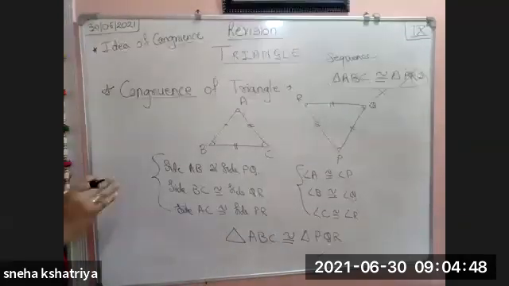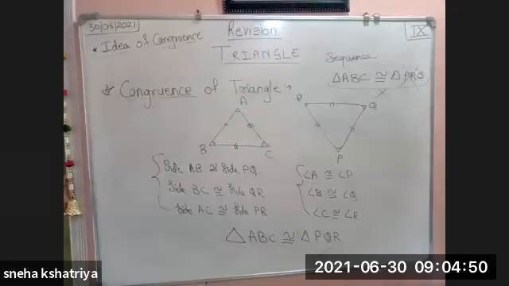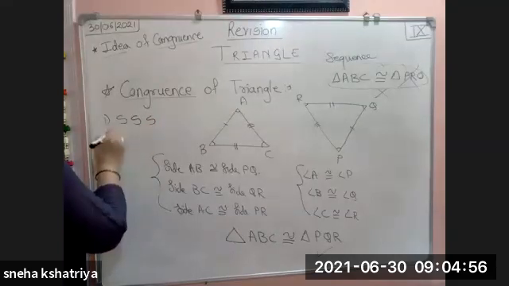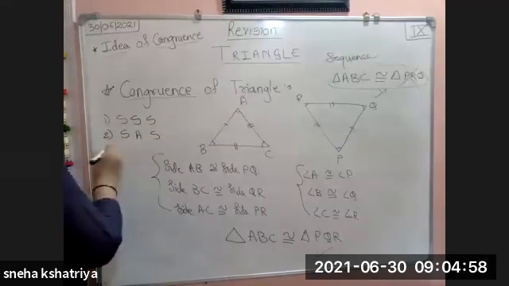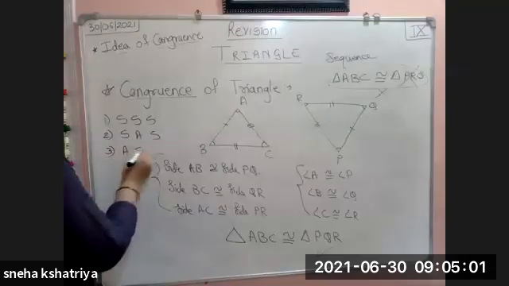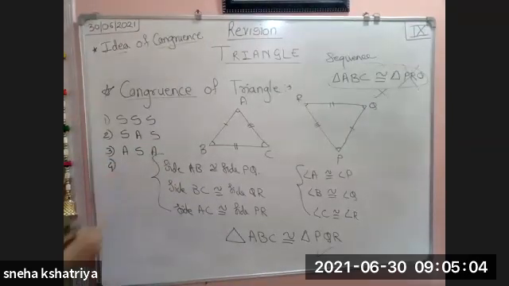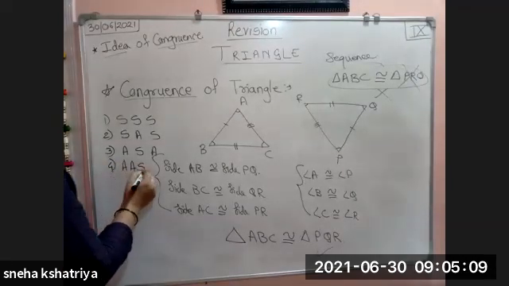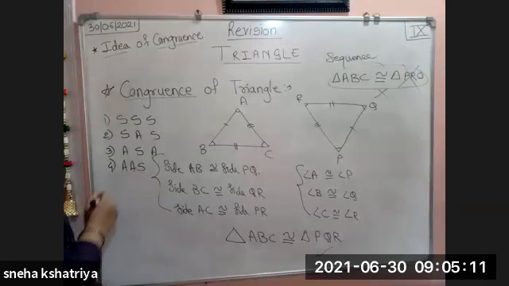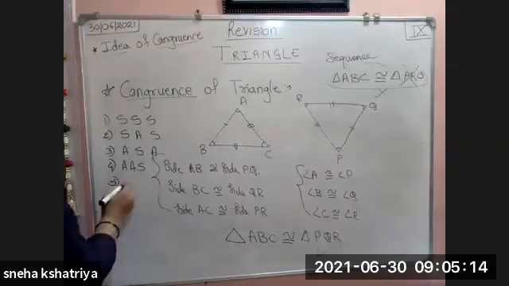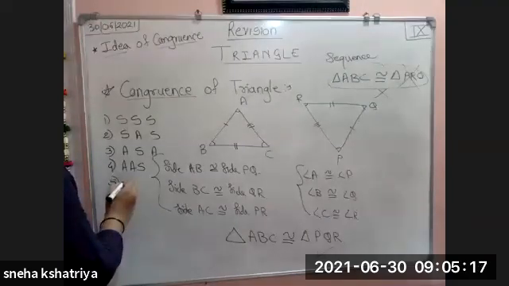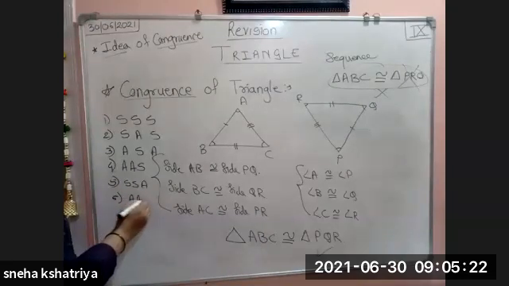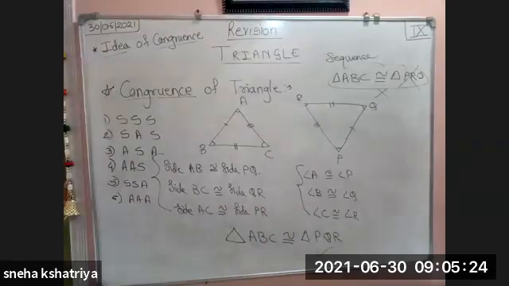So there come 6 different possibilities. But among those 6 possibilities, we have to learn only 4. First possibility is side, side, side. Second is side, angle, side. Third is ASA. Fourth one is AAS. Fifth one is SSA, and sixth one is AAA. These are the 6 possibilities we can consider here.